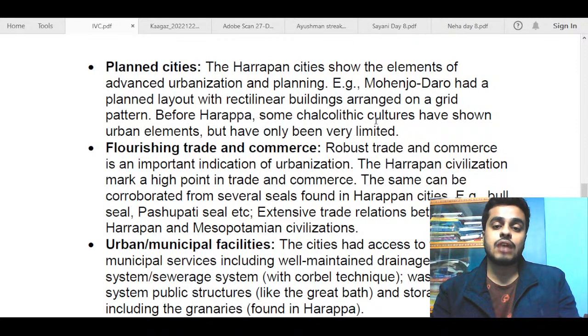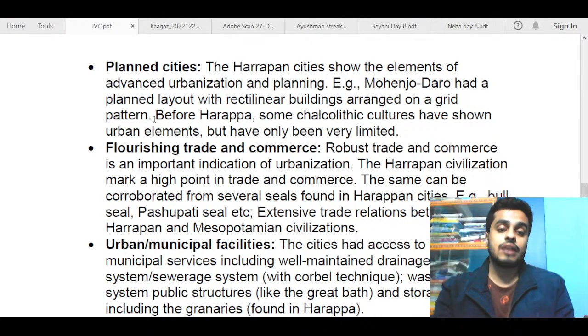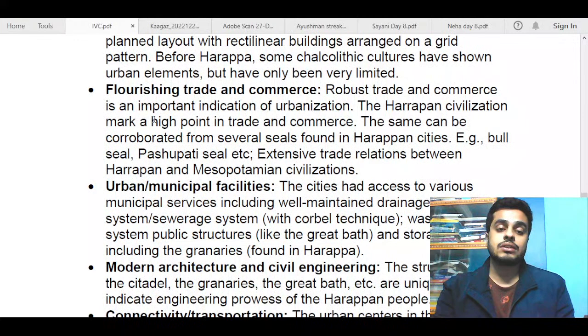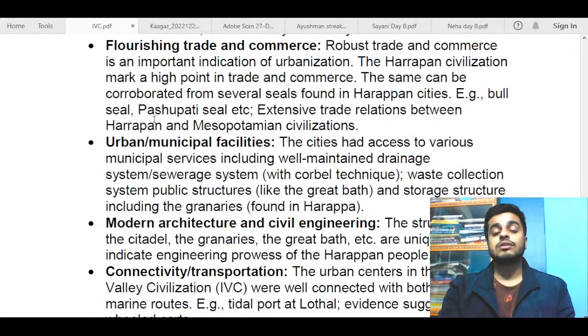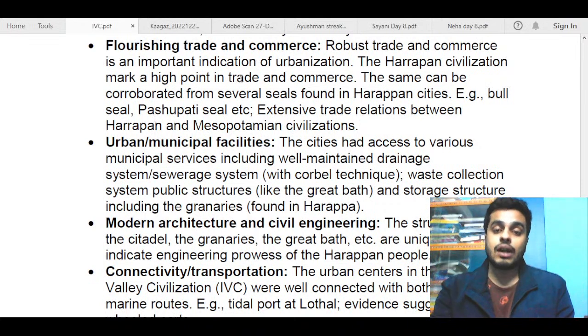Before Harappa, some Chalcolithic cultures have shown urban elements but only very limited. So both before Harappa and after Harappa, this urbanization was a bit low, like it was not as much seen as in this period. So I've talked about this. Next is flourishing trade and commerce. Whenever trade and commerce is flourishing, it shows that urbanization is going on in full flow. So I have talked about that too.